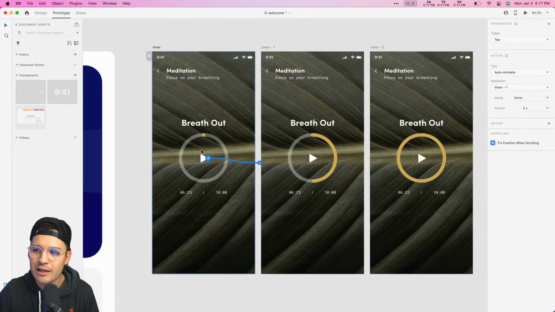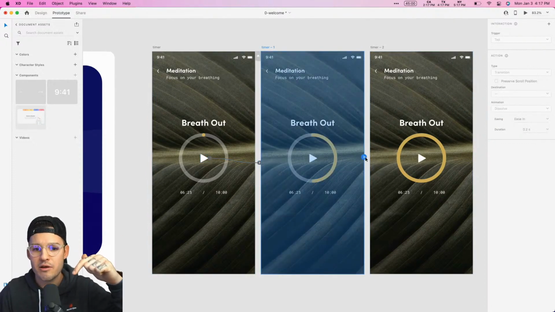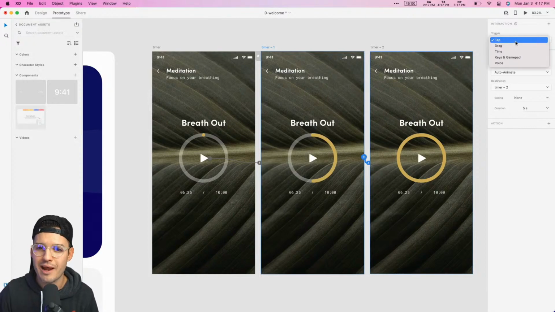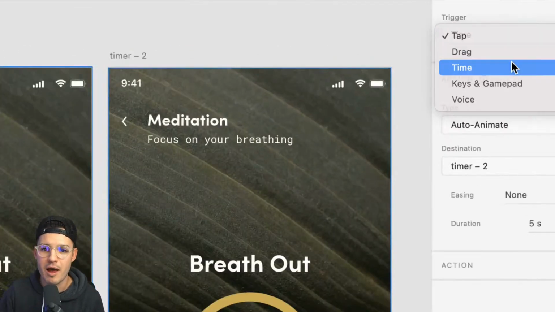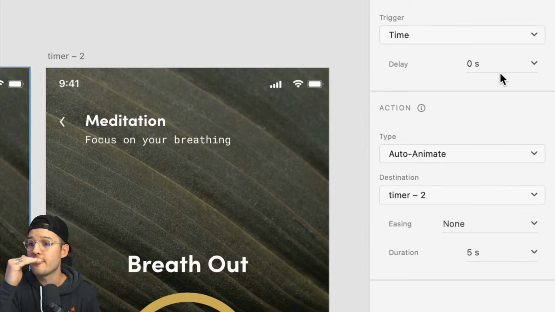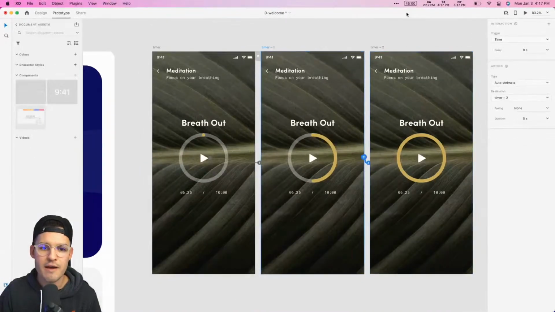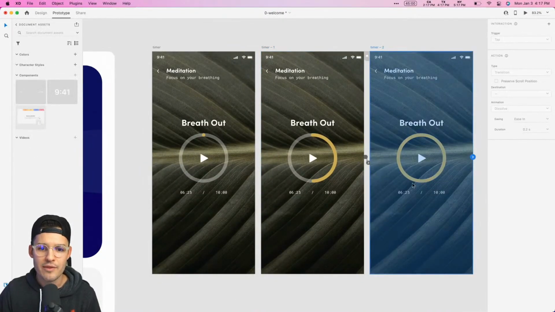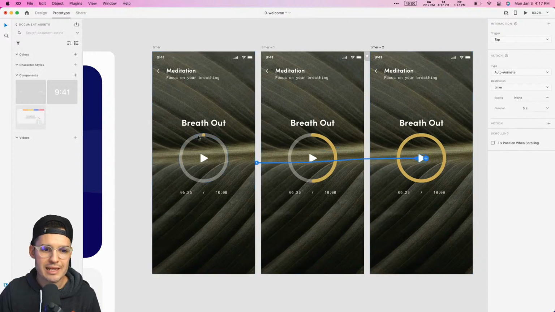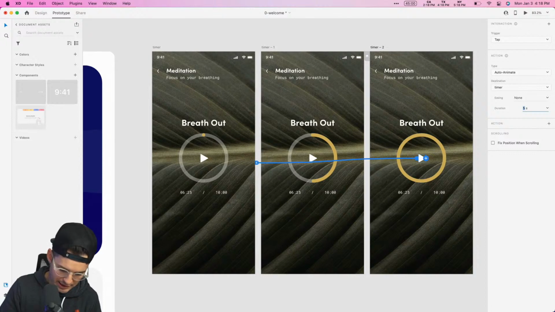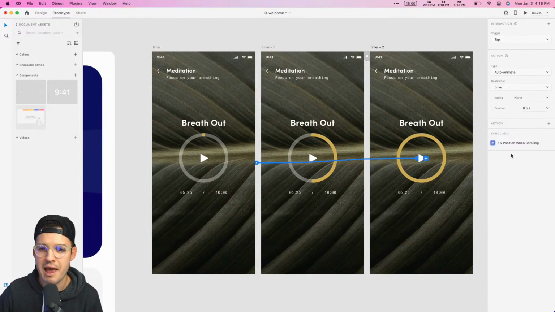Like that a lot. And now we're going to do something kind of very interesting. Instead of picking an element actually on the artboard, let's select the entire artboard itself, drag that to the third artboard, and now we get the time option. So we'll do a timed animation, no delay. We don't want to delay at all, but we want to do kind of a similar thing. Auto-animate, no easing, 5 more seconds, okay? And then once we're here, why don't we do an instant tap, go all the way back. We'll do this really quickly, like 0.5 seconds, half a second. And let's play with some easing, like snap.